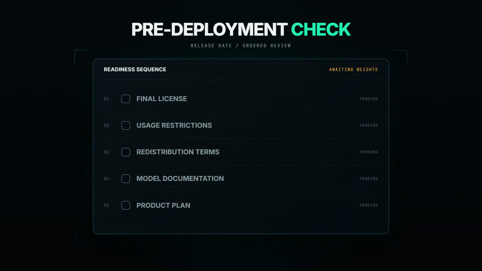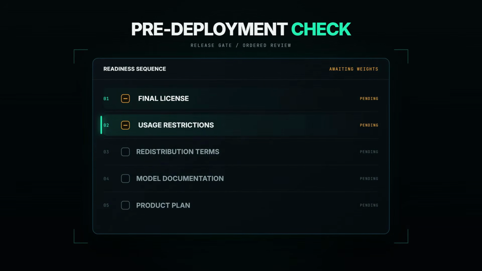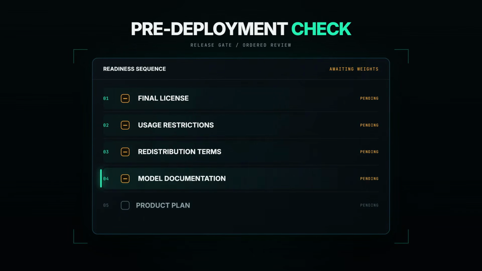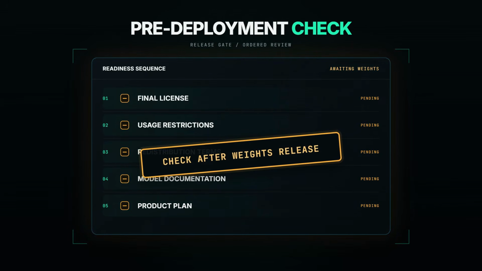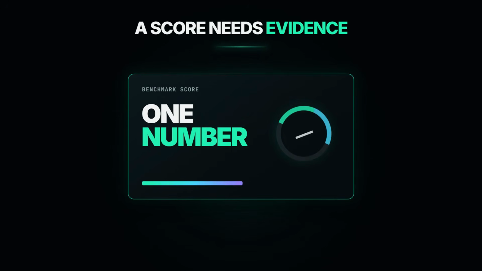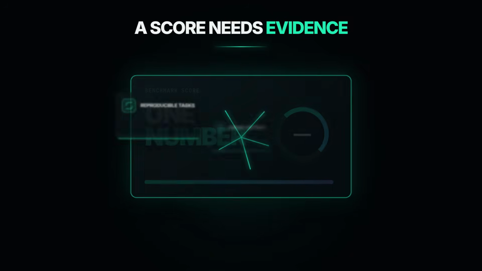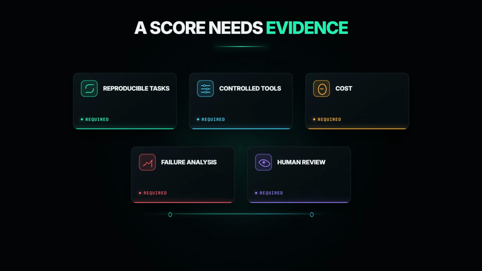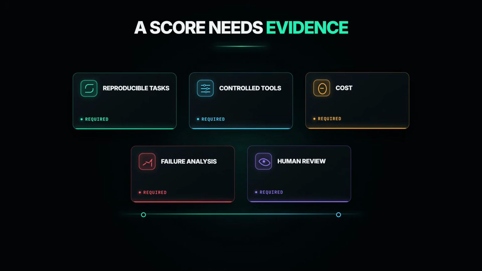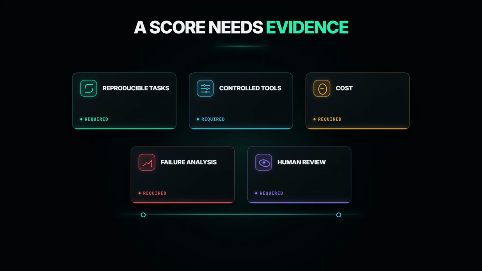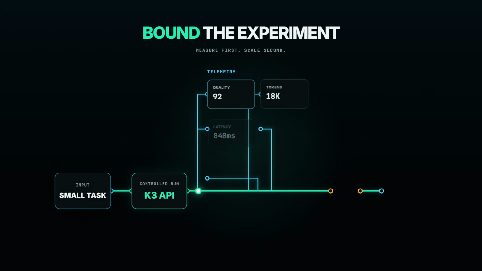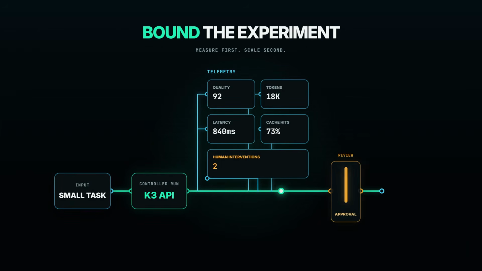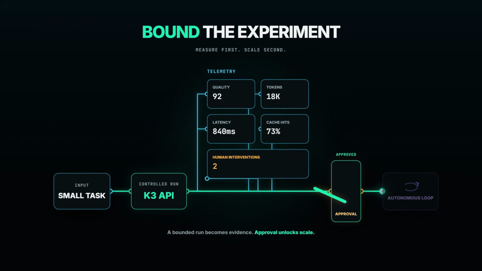The word open carries practical questions. Builders should read the final license, usage restrictions, redistribution terms, and model documentation before planning products around an unreleased weight package. Launch comparisons are useful leads, not final verdicts. Coding agents need reproducible tasks, controlled tools, cost reporting, failure analysis, and human review, not one triumphant aggregate number. For most developers, the sensible near-term path is API experimentation on bounded tasks. Measure answer quality, token usage, latency, cache behavior, and intervention rate before trusting autonomous loops.